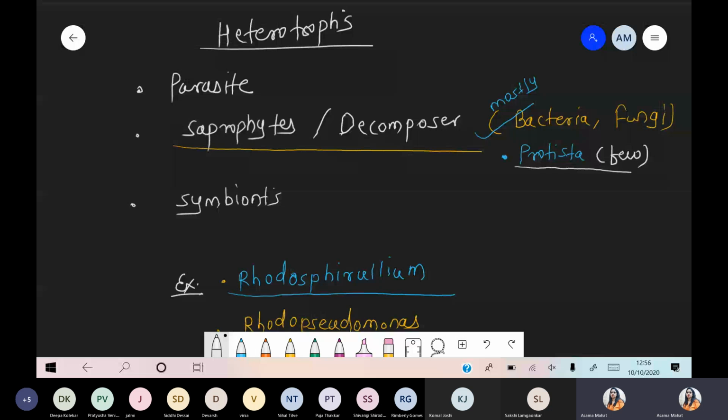Maximum bacteria belong to the saprophytic category. Whatever bacteria there are, they are not autotrophs, neither photoautotroph nor chemoautotroph. Mostly they are heterotrophs, and among the heterotrophs, saprophytic or decomposer bacteria are the major group among all. Got it? Yeah, this point is clear.